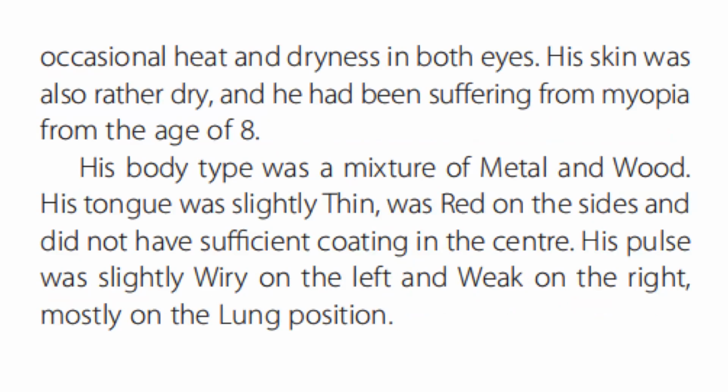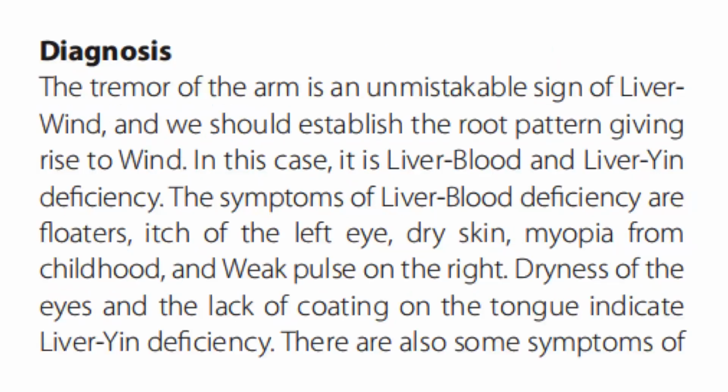His body type was a mixture of metal and wood, and his tongue was slightly thin, was red on the sides, and did not have sufficient coating in the center. His pulse was slightly wiry on the left and weak on the right, mostly on the lung position. For the diagnosis, the tremor of the arm is an unmistakable sign of liver wind, and we should establish the root pattern giving rise to wind. In this case, it is liver blood and Liver-Yin deficiency.